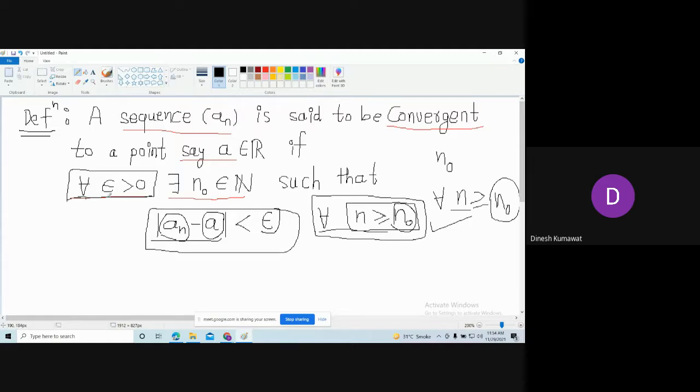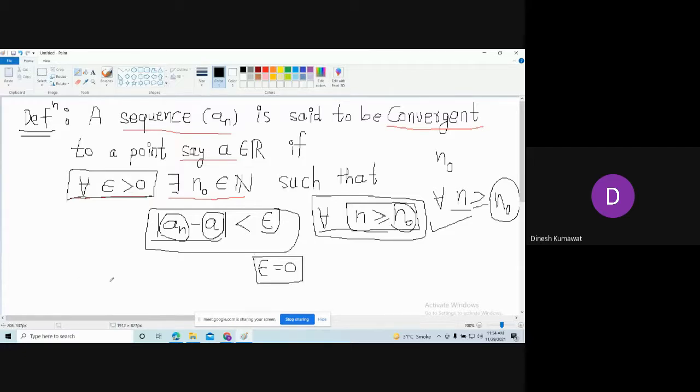Now we are interested in what happens if I pick this epsilon to be so small, very close to 0. For understanding this definition, you consider this epsilon to be 0. It is not actually 0, we are coming closer and closer towards 0, but right now you just understand this epsilon to be 0.